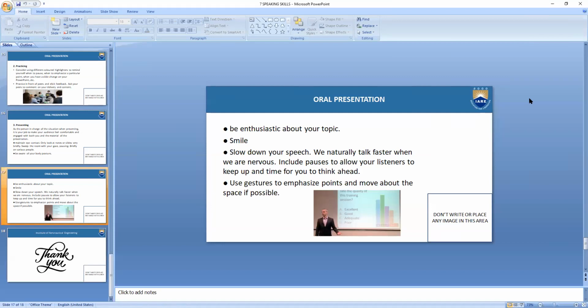This way you can give your audience some time to think on the concept that you are using. Use gestures to emphasize points and move about the space if possible. Gestures and postures like hand movement, body movement, head movement, smiling face, blinking of the eyes, the lines on your forehead, eye contact, your gestures, your posture.